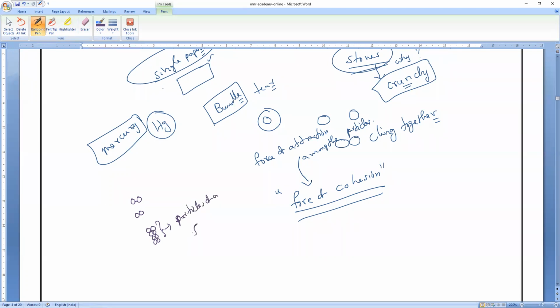Now, remember the force of attraction between the same particles: mercury and mercury, paper and paper, stone particle and stone particle, particles of the same matter. The force of attraction present between particles of the same matter we call the force of cohesion, or the interparticle force. All of you remember, cohesion means the force of attraction between particles of the same matter.